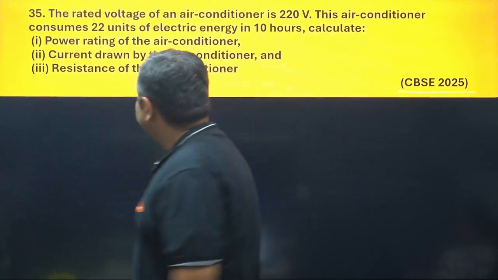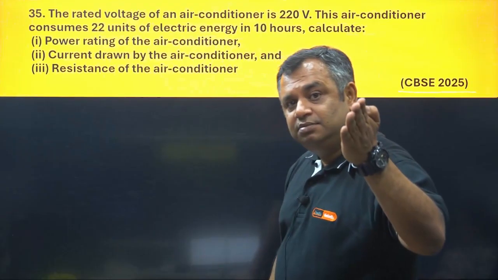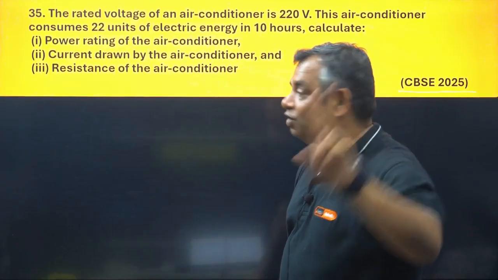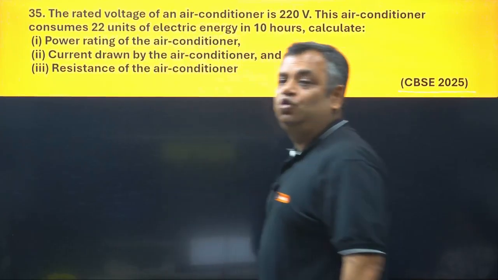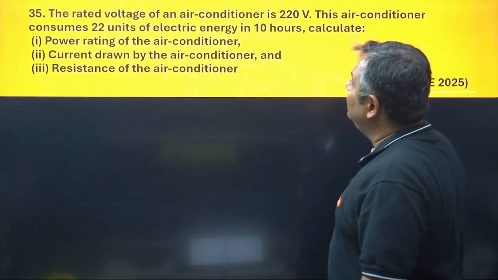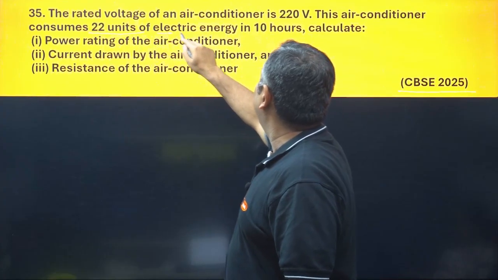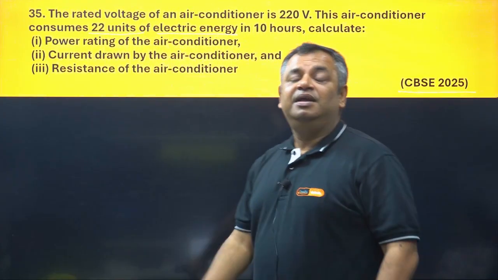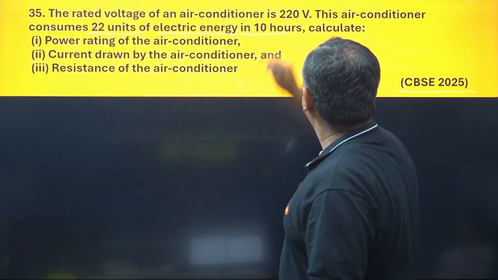This says the rated voltage, rated means power and voltage. So the rated voltage of an air conditioner is 220 volt. This air conditioner consumes 22 units of electric energy. What is electrical energy? Electric energy is power into time. Remember that. In 10 hours.